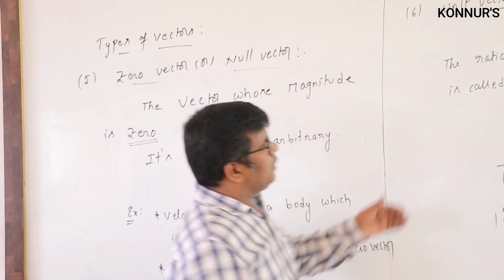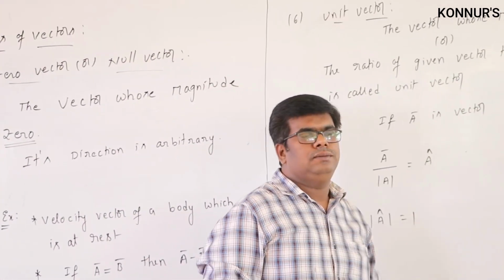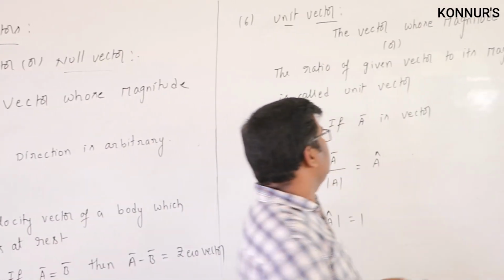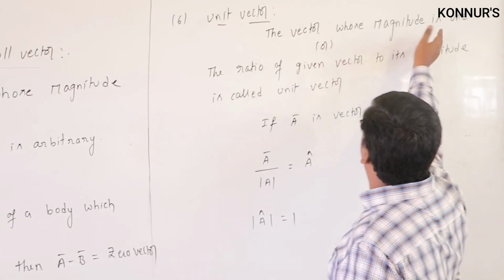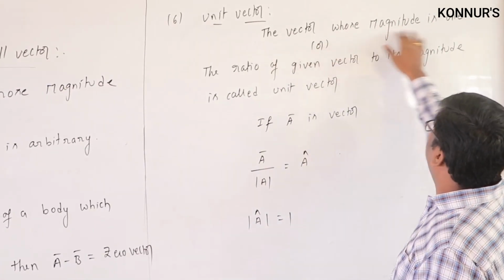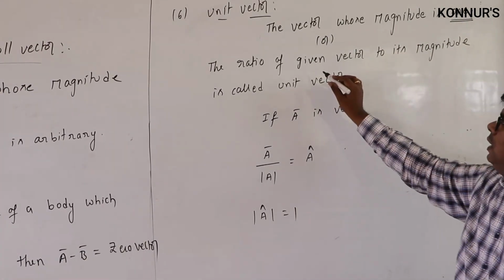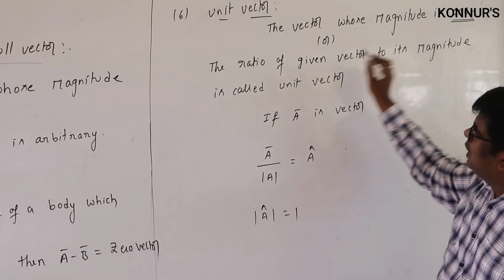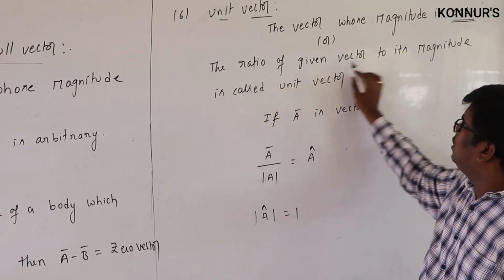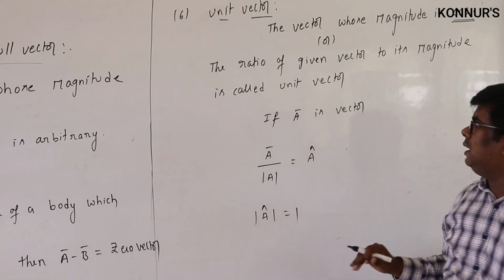Next, unit vector. What is the meaning of unit vector? As the name suggests, it is the vector whose magnitude is 1, or else the ratio of a given vector to its magnitude is called the unit vector.